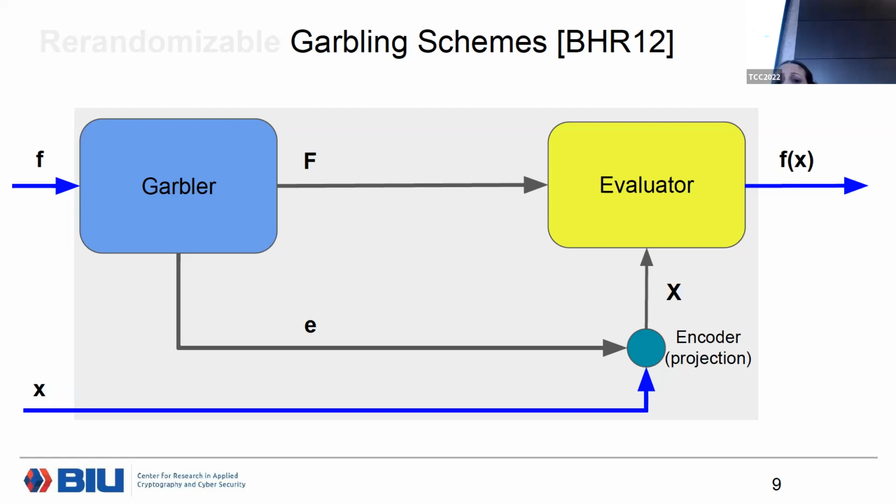The evaluator will take the function encoding and an encoding that depends on the input, and the evaluation phase will produce the output. Specifically, we care in this work about projective garbling schemes, where the encoding of each bit in the input is independent.